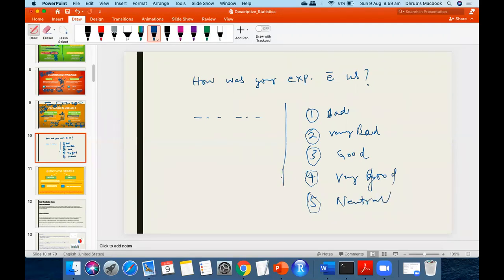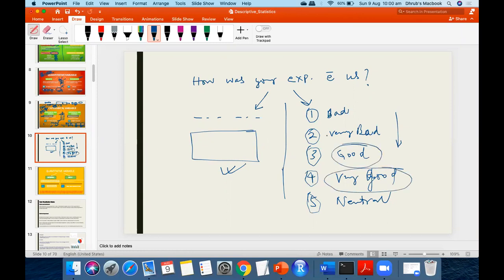Now, if you answer this question by picking any of these options, there is logical ordering. We know that very good is better than good, very bad is worse than bad, and neutral is in between. Yes or no?